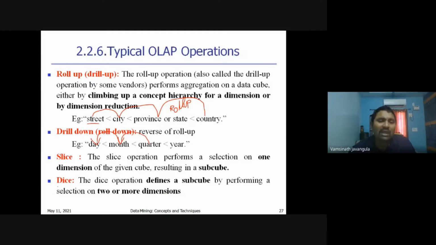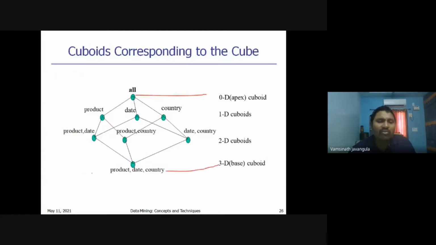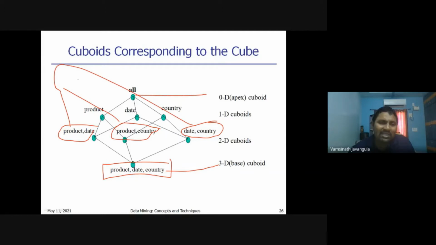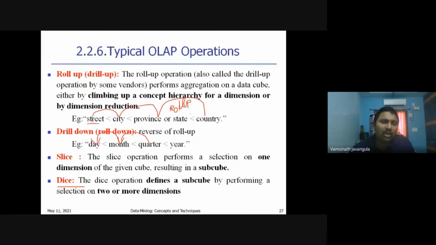Next operation is the dice operation. What is a dice operation? For example, the data warehouse contains three-dimensional data, but you want only 2D. For example, you need product and date, or product and country, or date and country. You need two to n number of dimensions. Then the information about 2 to n dimensions will be given by an operation called dice. Dice operation gives information about more than one dimension. So slice gives only one dimension, and if you want two-dimensional or more dimensional data, the operation is called the dice operation. So these are the operations.